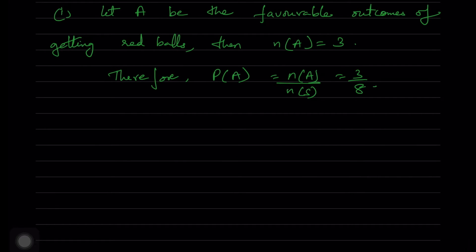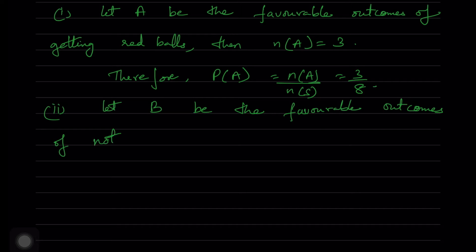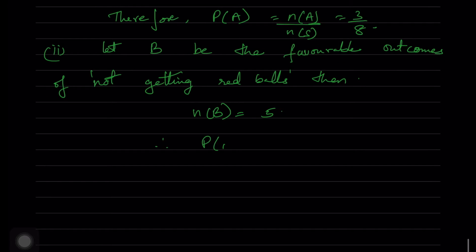Now next, let capital B be the favorable outcomes of getting not red balls. That is getting black balls. Not getting red balls is equivalent to nothing but getting black balls. So since we have taken this event as B, n of B, the number of favorable events of B, is equal to 5. Therefore, probability of B is equal to n of B by n of S, which is equal to 5 by 8.